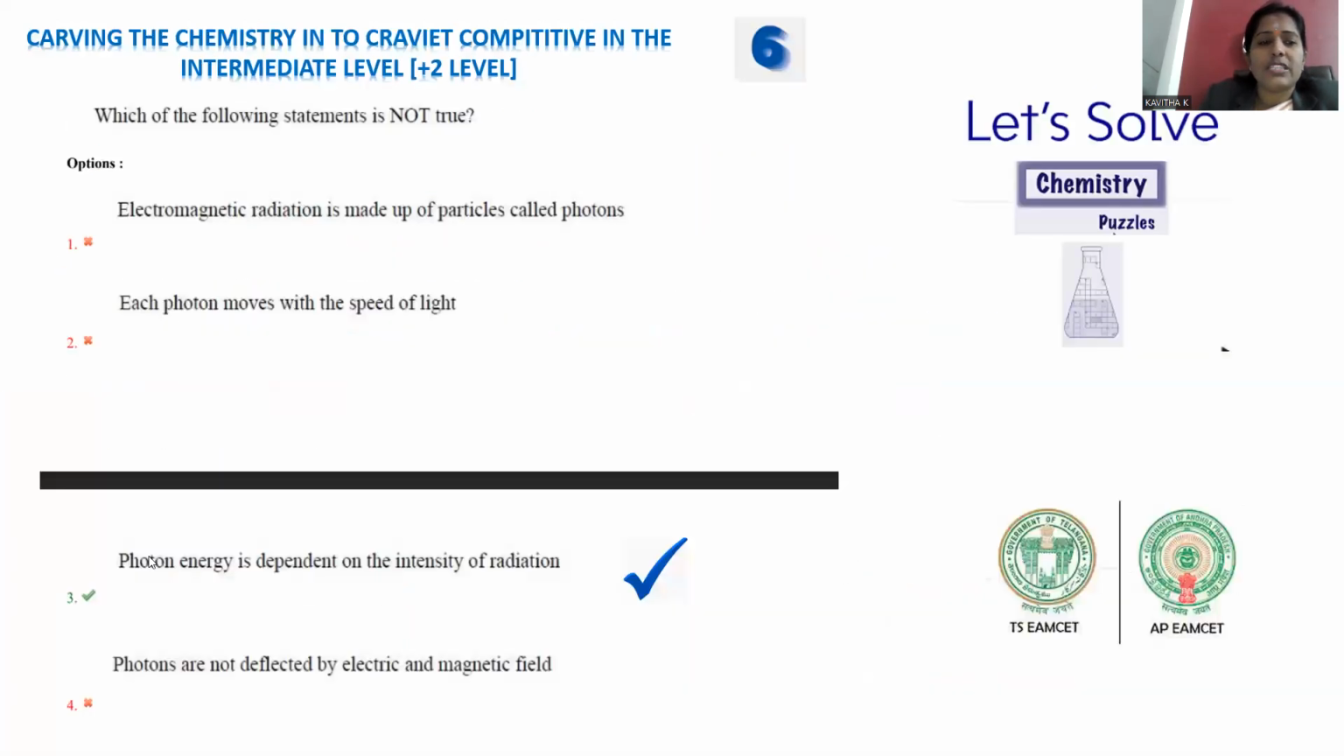Let's go with the options once again. Electromagnetic radiation is made up of particles called photons. Just now we explained in detail. These are also called quanta. Each photon moves with the speed of light. That is also correct: 3 into 10 to the power 8 meters per second. Photon energy depends on the intensity of radiation, is equal to h nu or else equal to hc by lambda. You can't find any parameter like intensity, so that option can be cancelled out. Photons are not deflected by electric and magnetic fields. Being neutral, they can't be deviated or deflected by an electric field or a magnetic field.